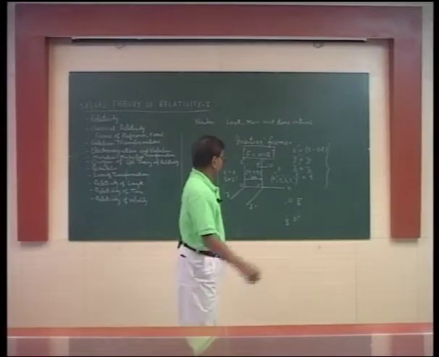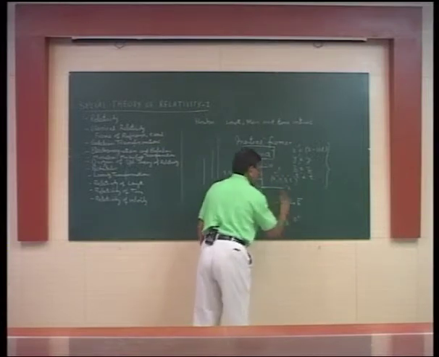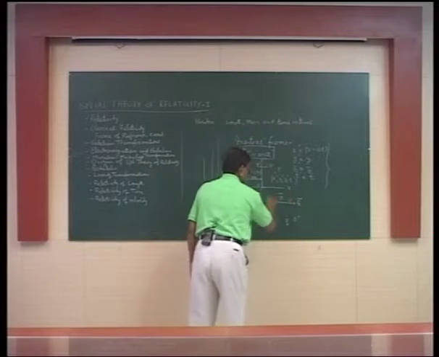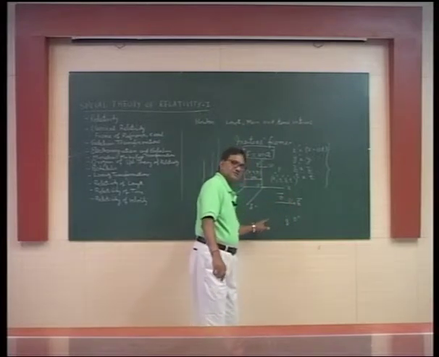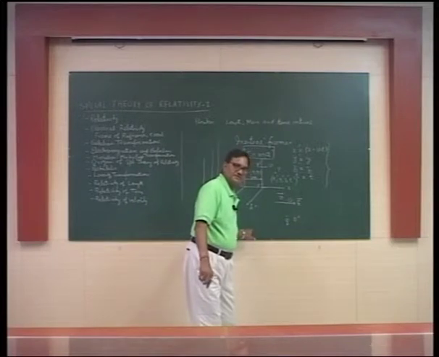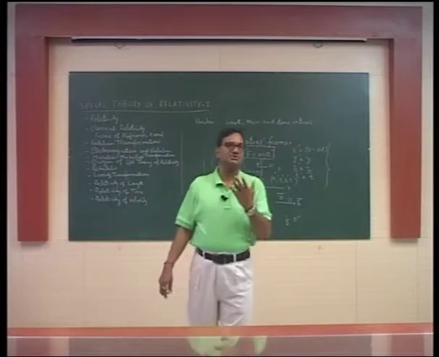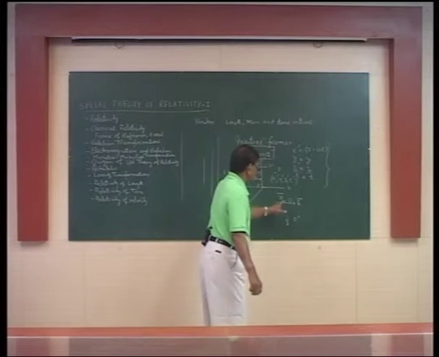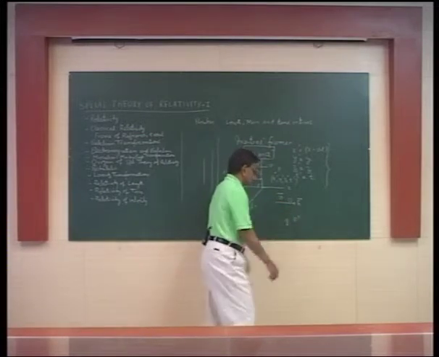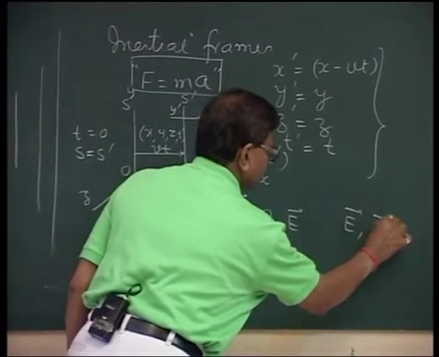However, when observer O moves with respect to O dash with constant velocity v, then with respect to O, the charge is moving with velocity minus v, and therefore the moving charge will constitute current, and therefore a moving observer will not only observe electric field, he will observe electric field as well as magnetic field.